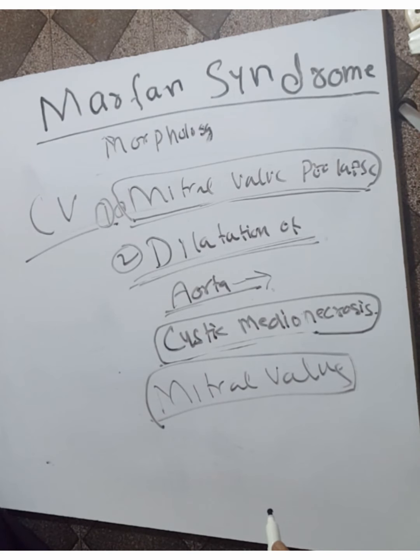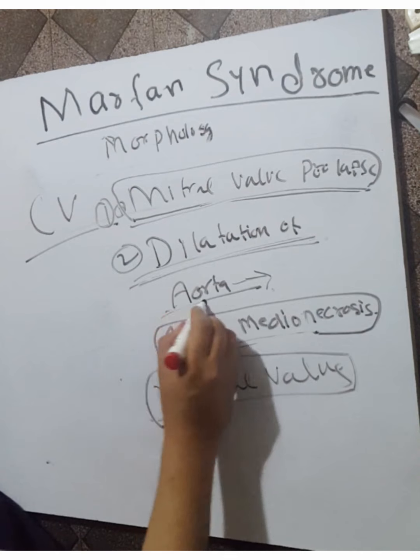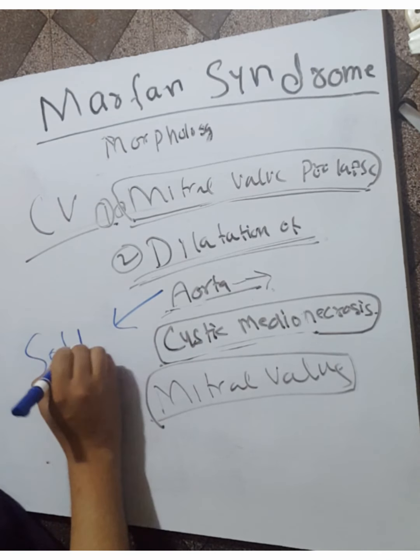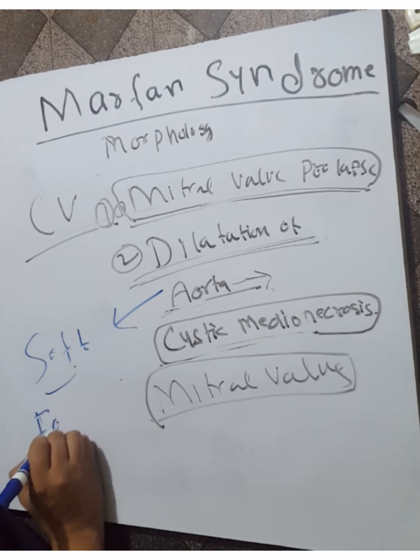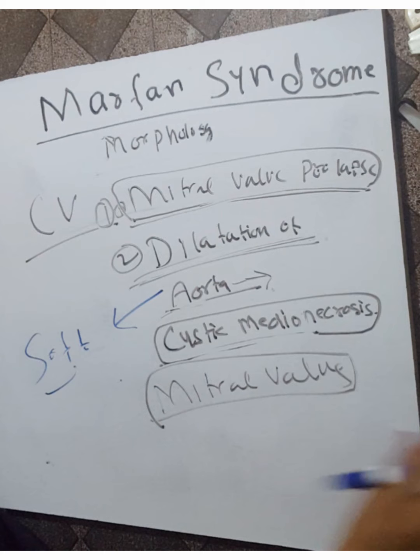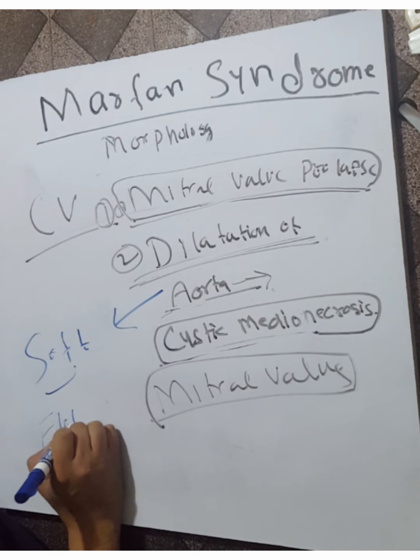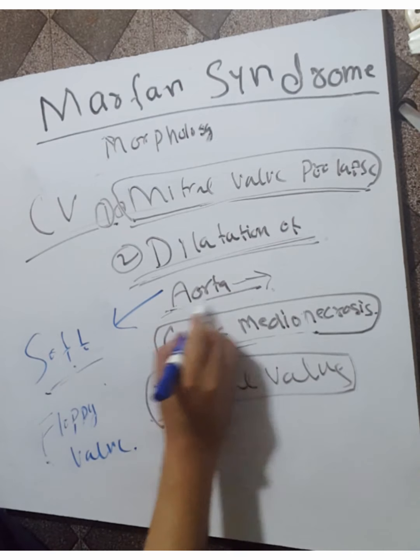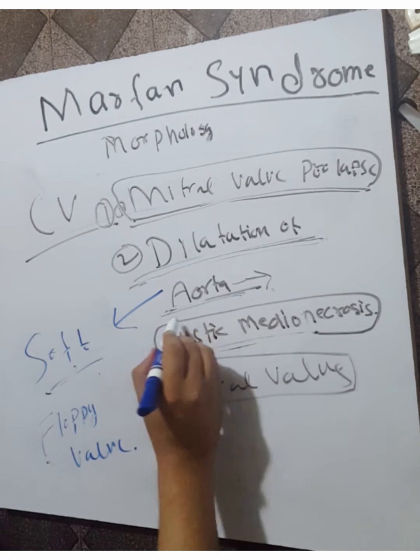The aorta becomes soft, and dilatation occurs because the aorta becomes soft.